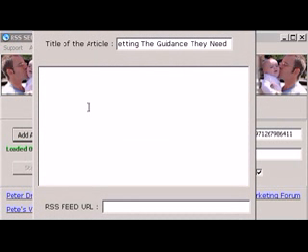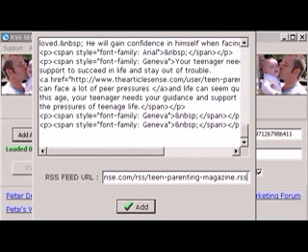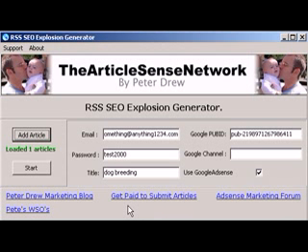Another thing I found is that some people are having problems pasting their articles into here. If you right click on here, you'll see that there is no right click feature with the mouse, though you can here. But to paste, all you need to do is copy your article to the clipboard and then press Control and then V. Then that pastes your article in there. Then all you need to do is paste your feed and click on Add. Then Start.